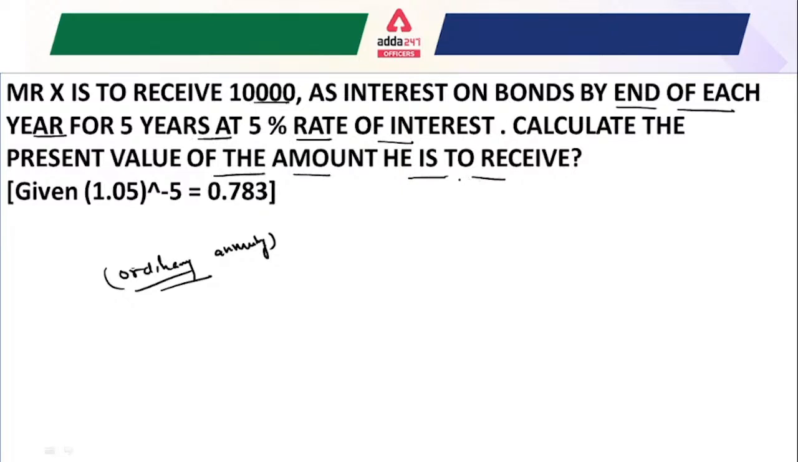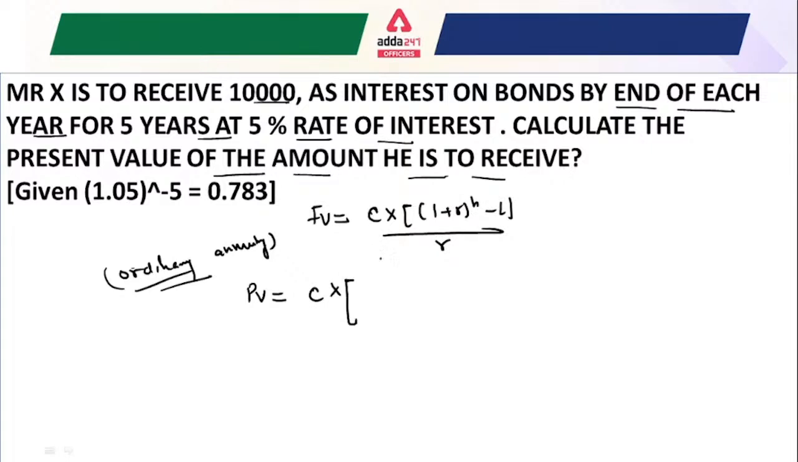Okay, so Mr. X is going to receive 10,000 rupees for 5 years, and we have to calculate the present value of the amount he is going to receive. So we know the formula for present value. Whenever you are getting confused between the formulas of future value and present value, first write the formula for future value. Then whatever components are on the positive side, make them negative, and whatever is on the negative side, convert into positive.